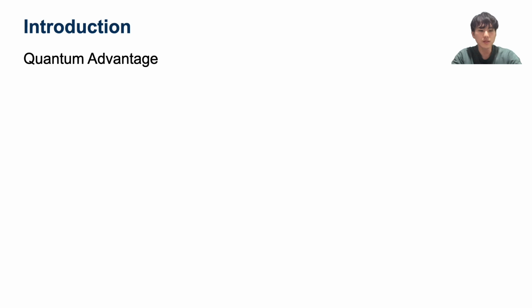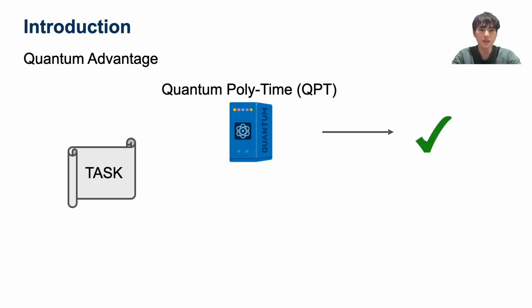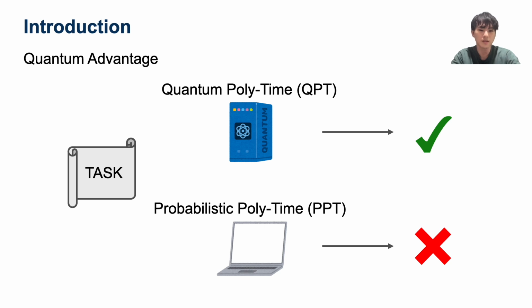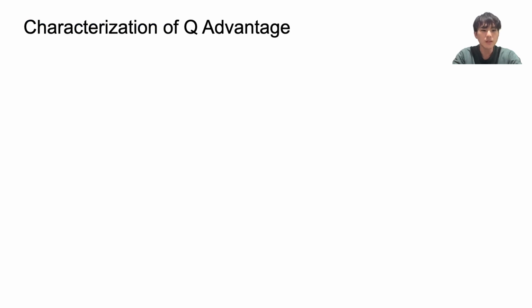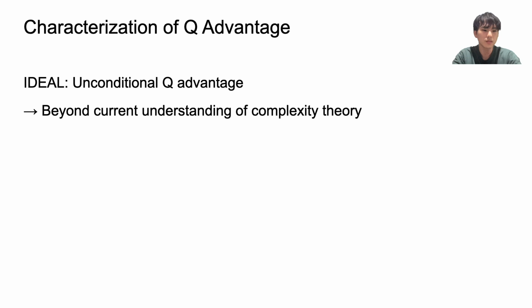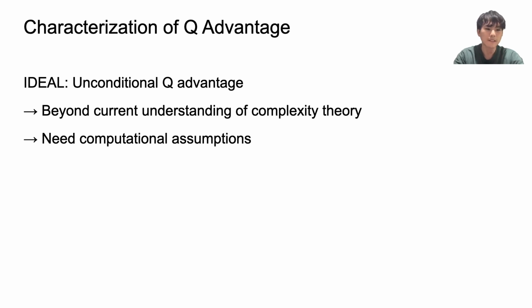This work is about quantum advantage. It means the existence of some computational tasks that can be solved by a quantum polynomial time (QPT) algorithm, but cannot be solved by any classical probabilistic polynomial time (PPT) algorithm. Ideally, we want to obtain quantum advantage unconditionally. However, such unconditional results are beyond our current understanding of complexity theory. So we need some computational assumptions.